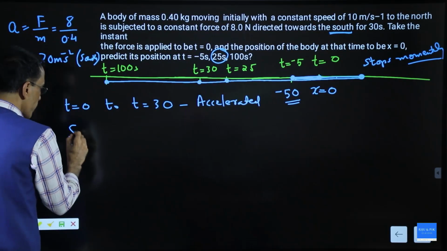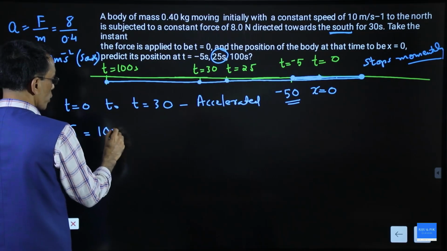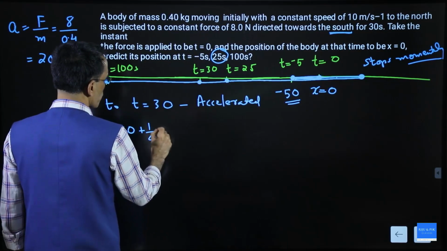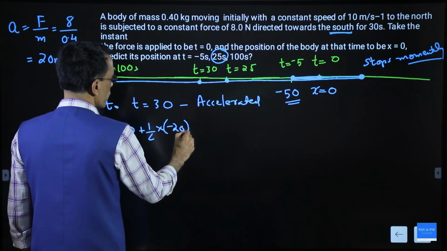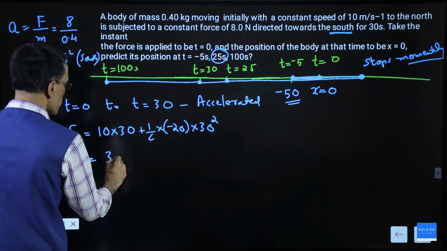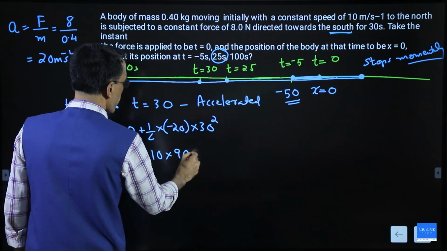So we use s equal to ut, 10 into 30, just like the previous one, plus half into minus 20 into 30 square. This gives you 300 minus 10 into 900.